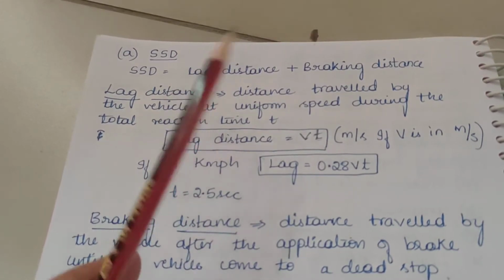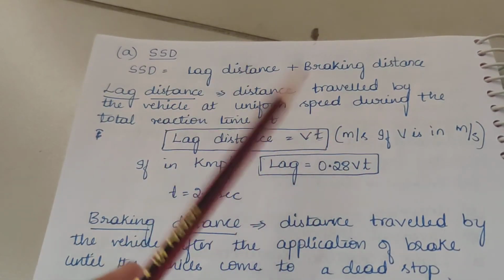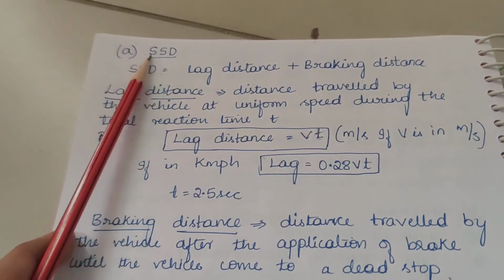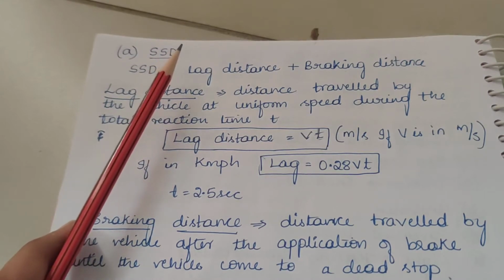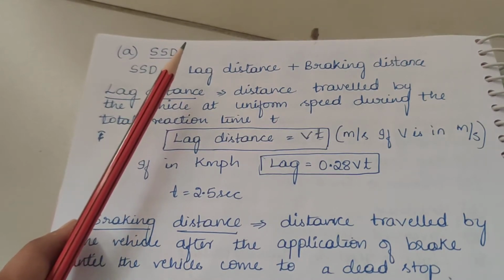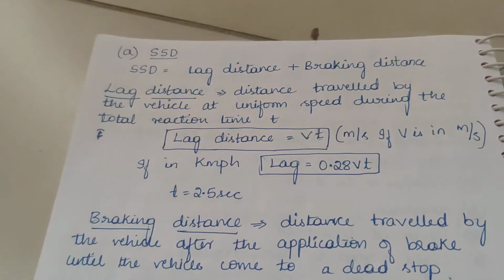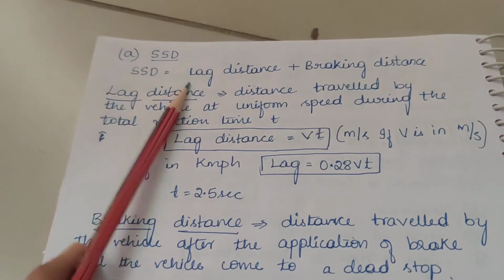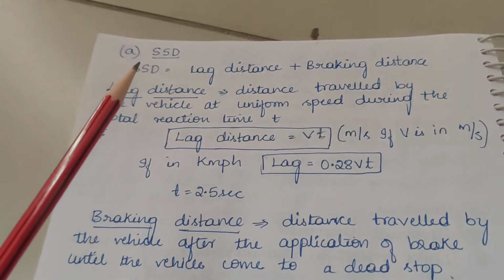This stopping sight distance is also called absolute minimum sight distance, and sometimes a non-passing sight distance. So stopping sight distance is the sight distance available on a highway at any spot to stop a vehicle. Stopping sight distance is equal to lag distance plus braking distance.